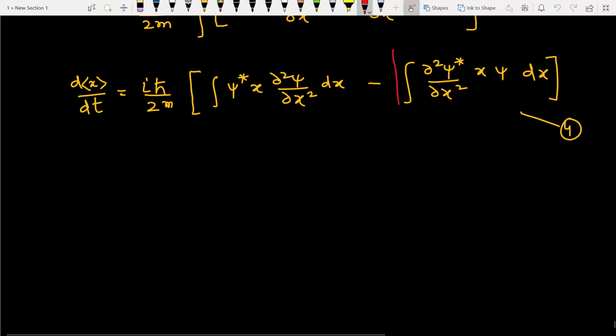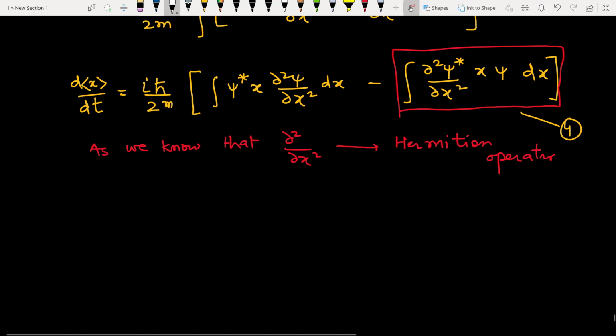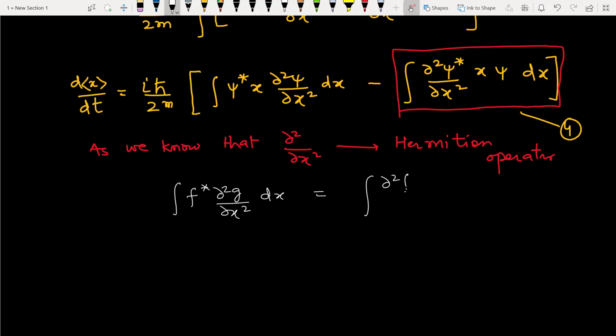Now dear students, emphasize on this integral. As we know, ∂²/∂x² is a Hermitian operator, and we know the Hermitian property: integral f star ∂²g/∂x² dx is equal to integral ∂²f star/∂x² g dx.